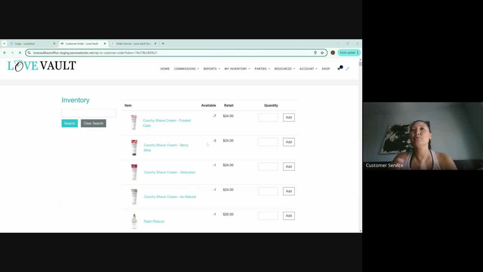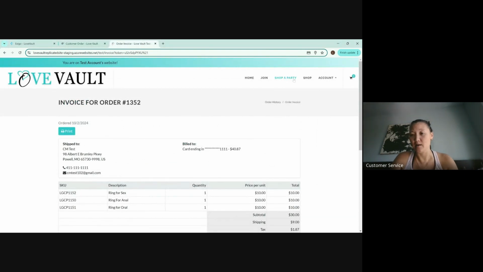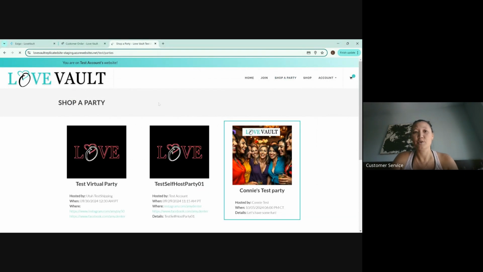if you do not have inventory, the way that I suggest you to collect orders is actually going through the party link itself through here. Okay. You can copy and paste that party link where it was before, but you want them to do this in here.